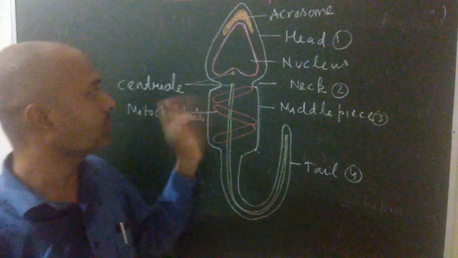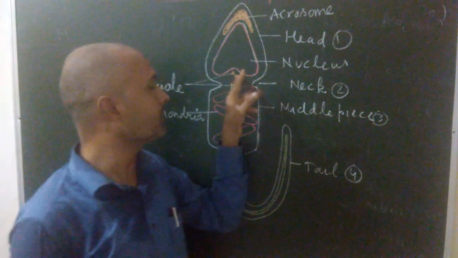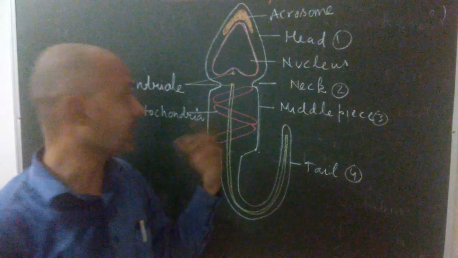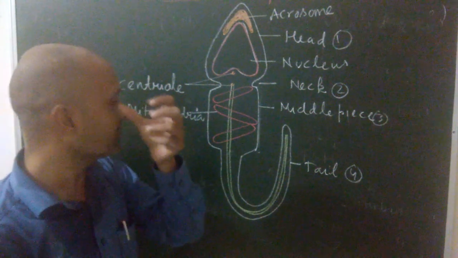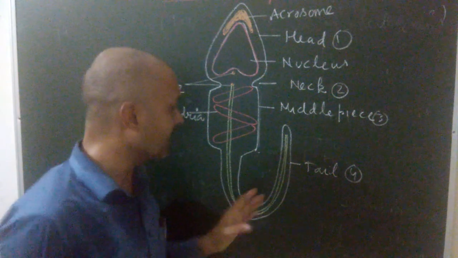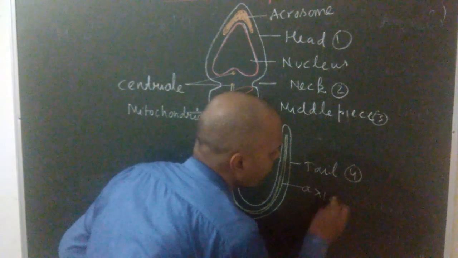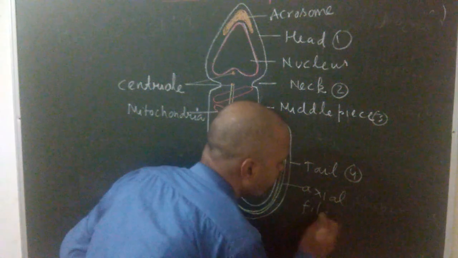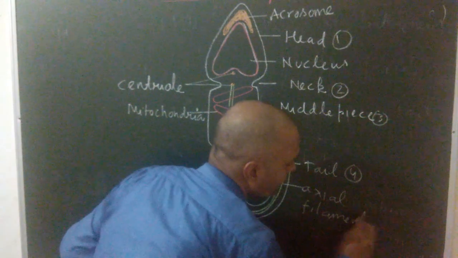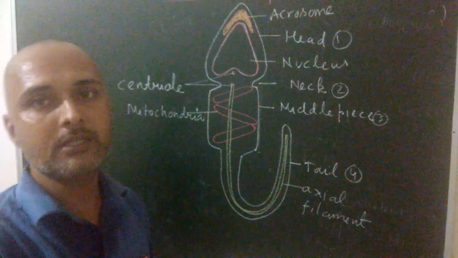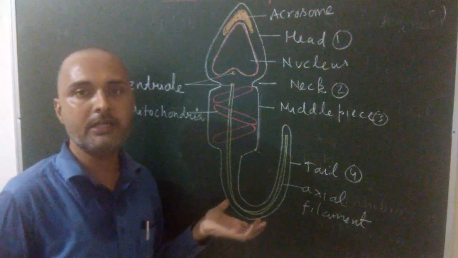And neck contains 2 centrioles. The first centriole helps in the first cleavage of the zygote, and the second helps in the formation of the axial filament. Axial filament is made up of a special kind of protein. So this is the detailed structure of human sperm and its function.